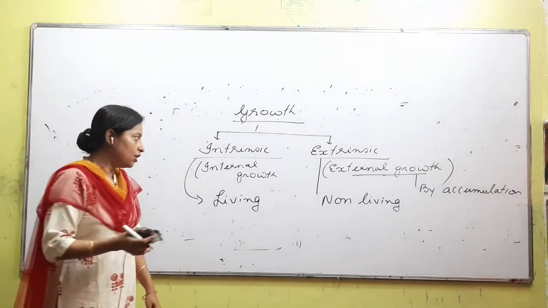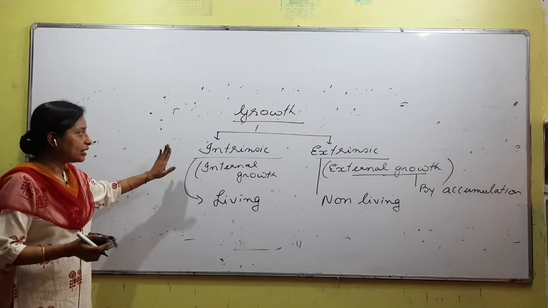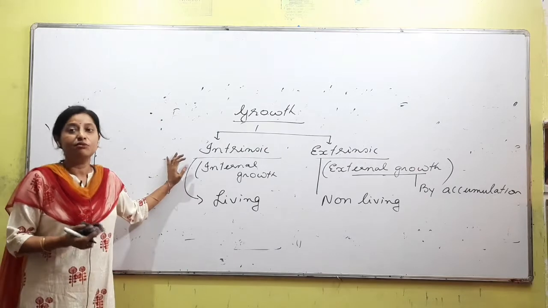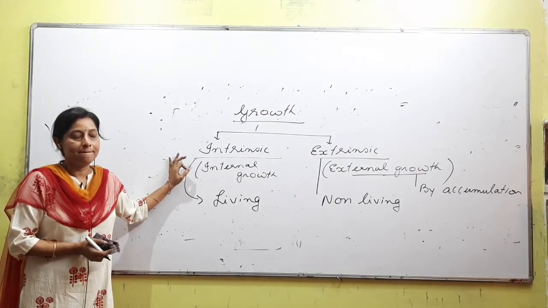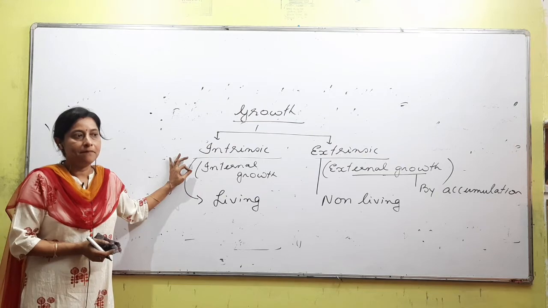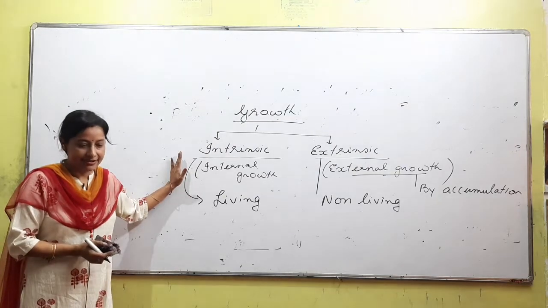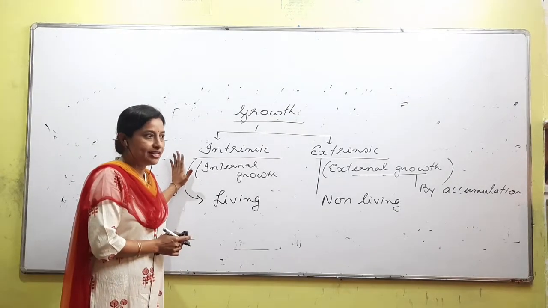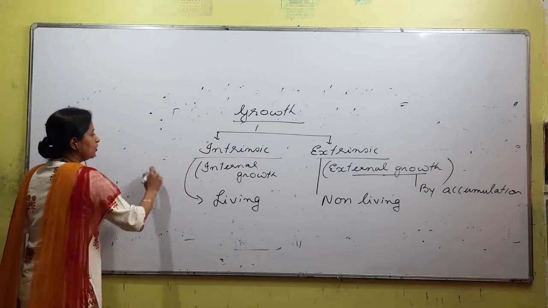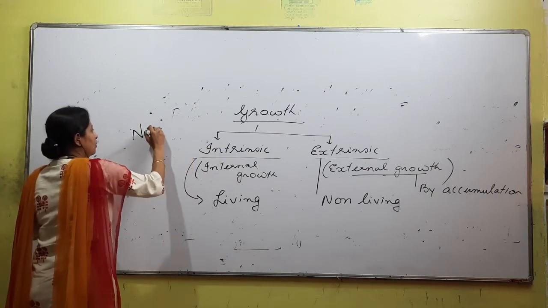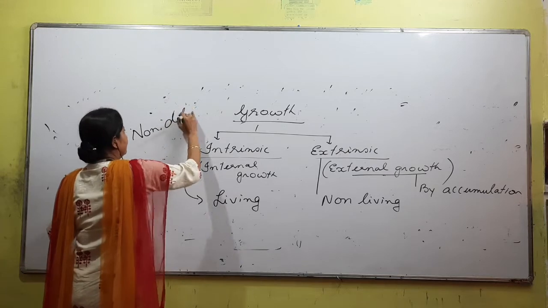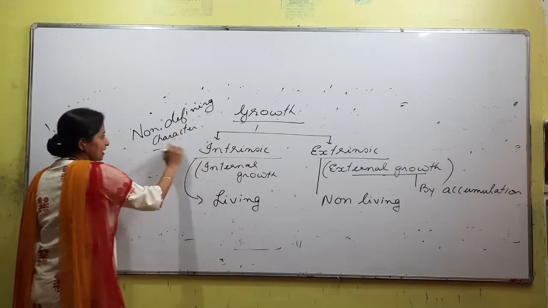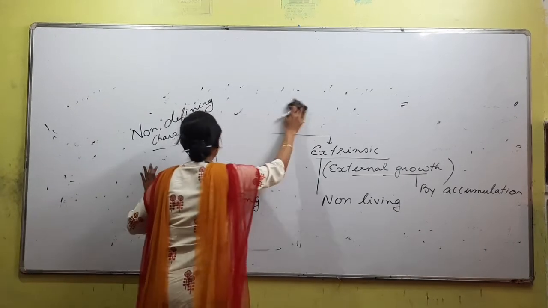Okay, so we'll come back to this. This question and answer, you didn't understand: why is growth not called a defining character of living? Why is it not considered as a defining character? Because non-living objects also show growth. Is the point clear? Right? Because of this it is a not defining character.